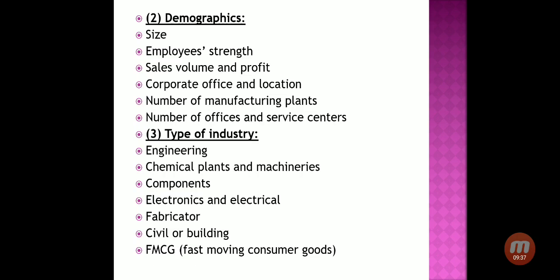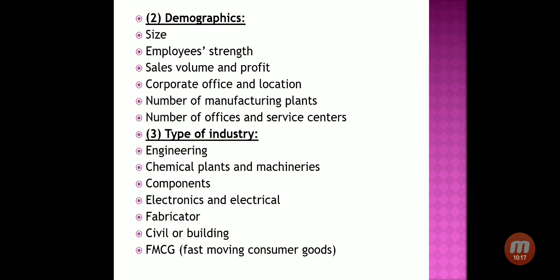Corporate office and locations, corporate offices means in how many cities and countries you are having your corporate offices, and what is the location of it, right. Say for example, Apple company is running their business almost in every country in the world. So they are having their corporate offices in each of the countries' headquarters. Say for example, they are running their business in India, so the headquarter will be in Mumbai. In USA, the headquarter will be in New York City. In the UK, the headquarter will be in London. So they are having the headquarters in different countries just because their business is spread over various countries.